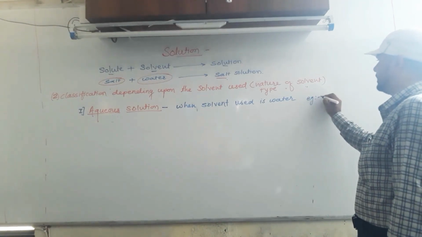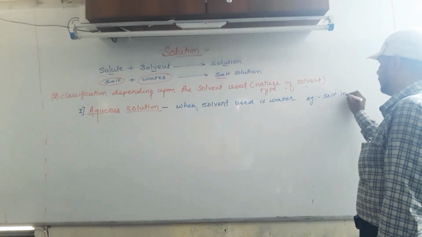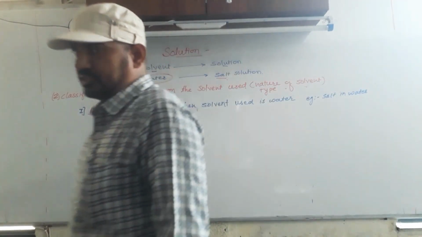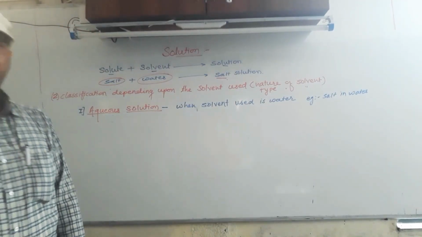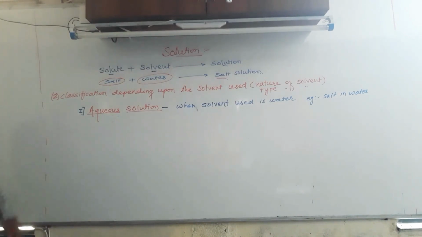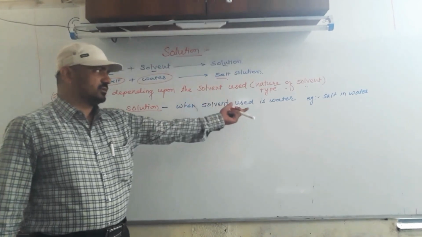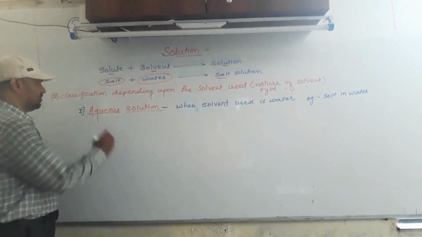Example: sardine water, a common example of solution. It is a simple example, but it explains most of the terms in solution.